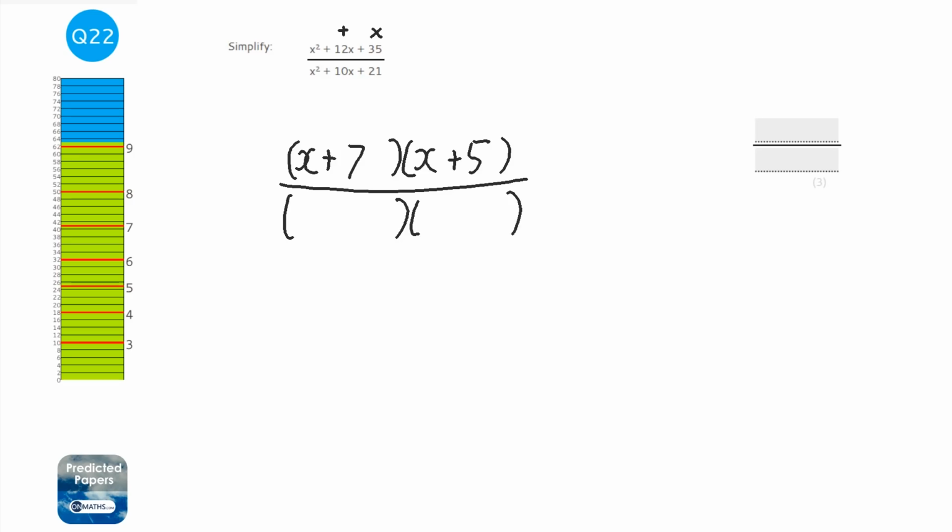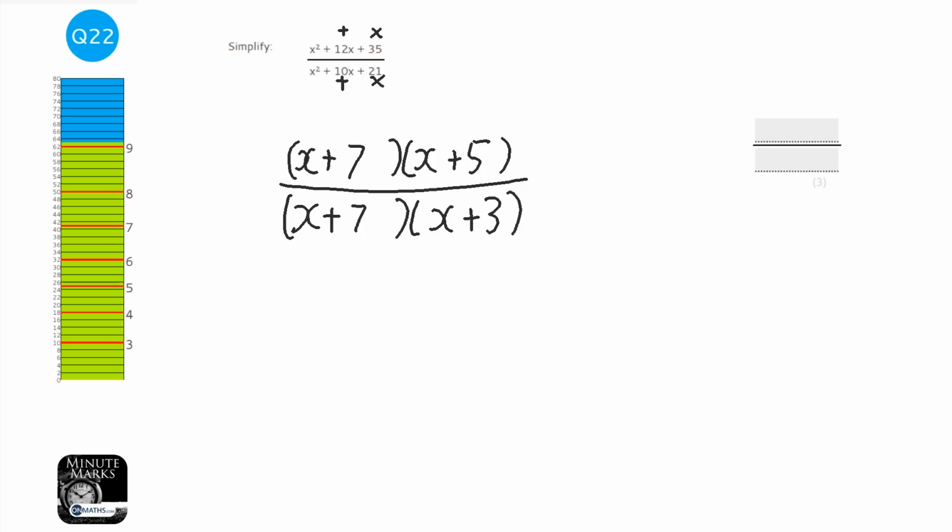Now, a little bit of a cheat here. I know one of them will be the same. So either one of them is going to be x plus 7 or one of them is going to be x plus 5. So I need 2 numbers to add together to make the 10x times together to make 21. Well, I know that 5 doesn't go into 21, but I know 7 does. So x plus 7 and x plus, well, to make the 21 and the 10 needs to be 3.